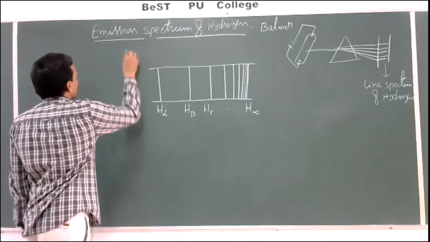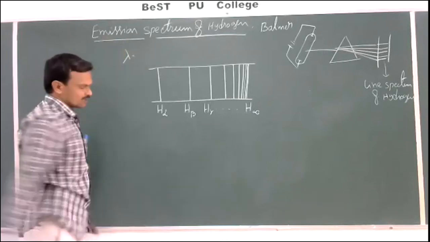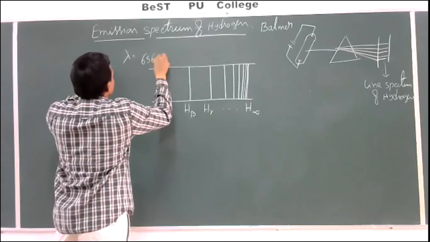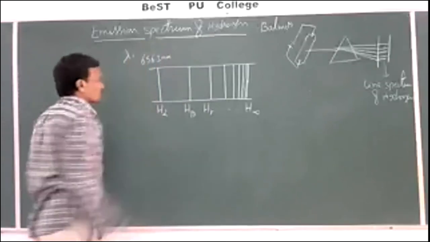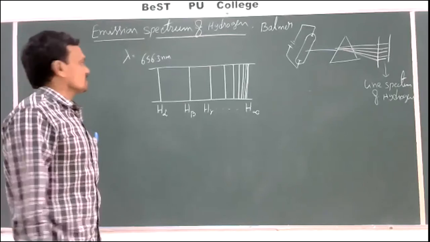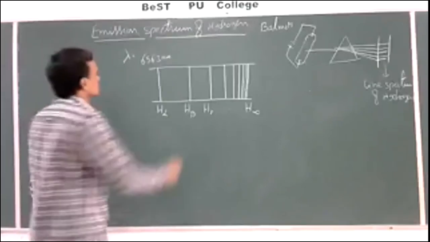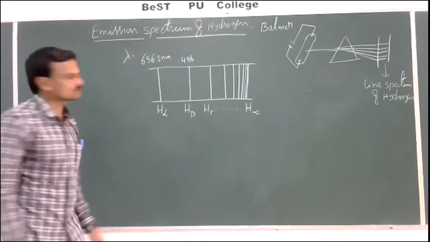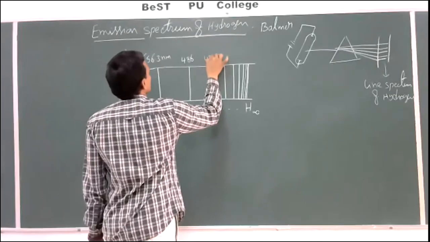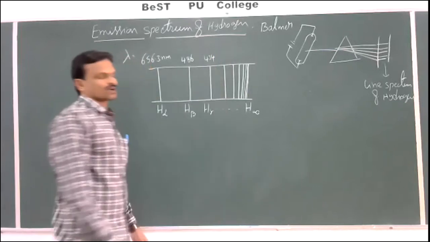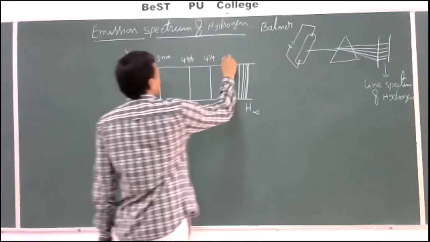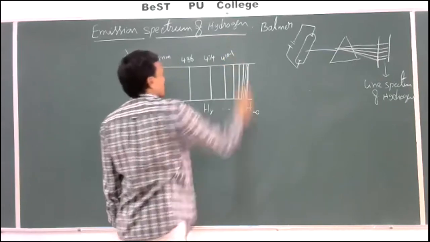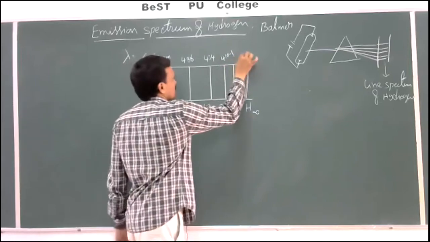What about the wavelengths of these lines? I'll write here, in terms of nanometers. The first line is 656.3 nanometers, the second line 486 nanometers, then 434 nanometers, next one 410.1 nanometers, and so on.